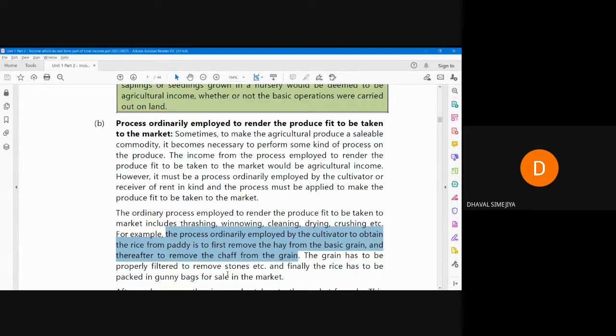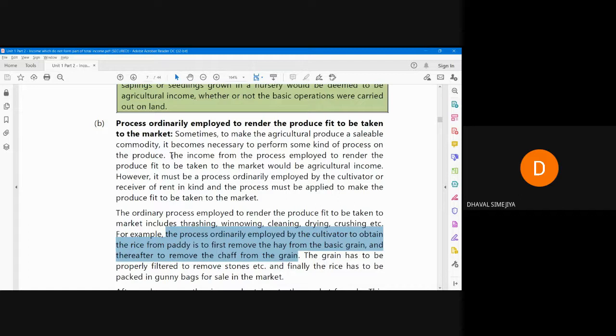Our subject is the meaning of agricultural income. So agricultural income simply means the produce which is obtained from agricultural land, used for agricultural activity only, and which can be easily sold in the market. So any ordinary process we have done to sell that particular product will also be considered as agricultural activity.